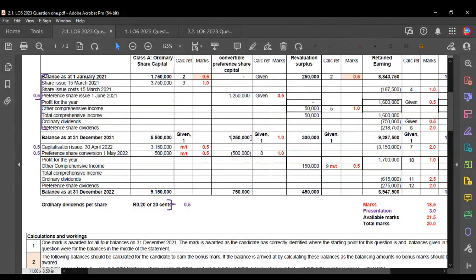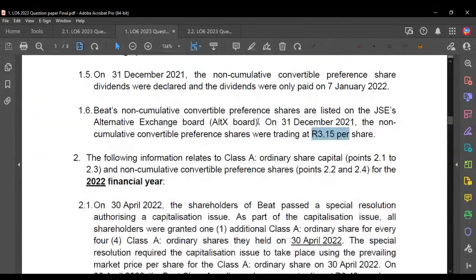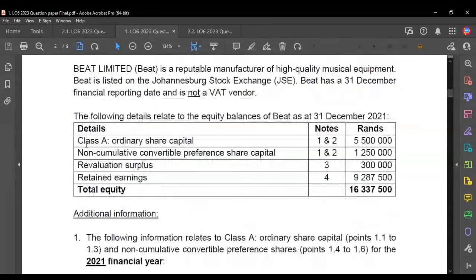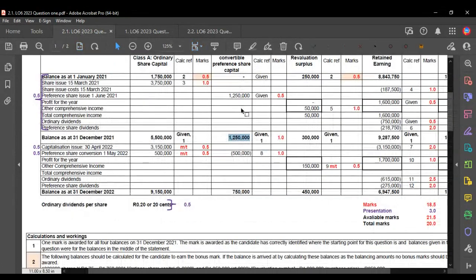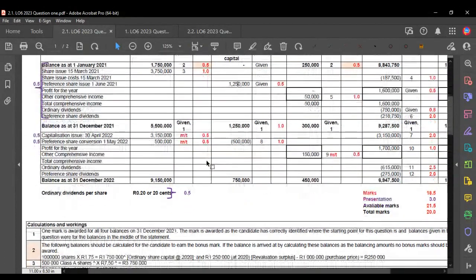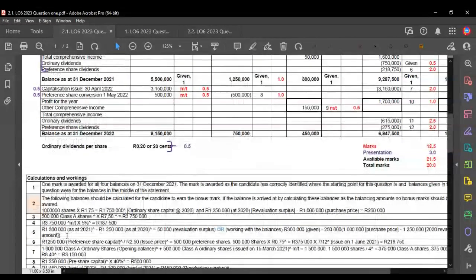Now, also notice the balance that we received, right? Let's go back to the question. The balance that we had received in the middle of our statement agrees to this 1,250,000. So now we know we're on the right track. We know we're doing the right thing because our balances are now adding up.